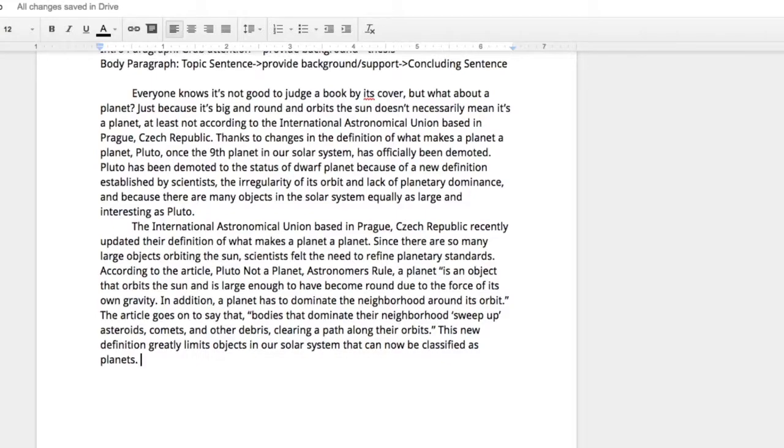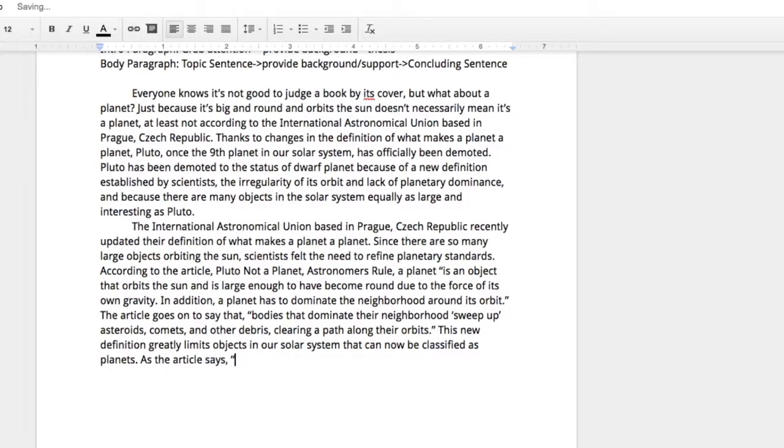The fact that, well, Pluto, we used to think of it as a planet, but now it's probably better to think of it as just one of those other large objects in our solar system. So I'm hinting at that. I'm saying that here's the definition. This definition narrows the window of what makes or defines what a planet is. And I want a good strong closing sentence, and so I'm going to kind of drive home that point that planets are, you don't just find them all over the place.